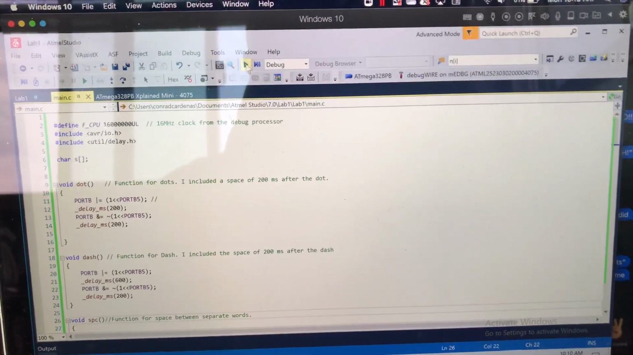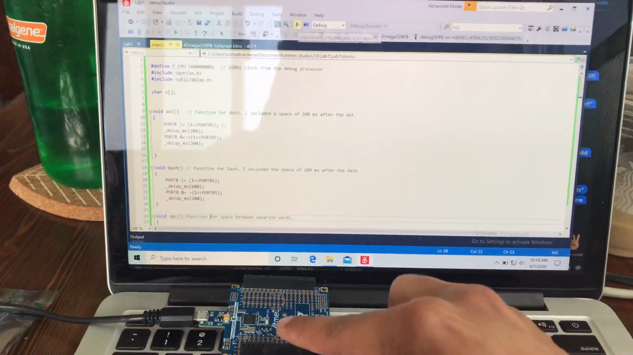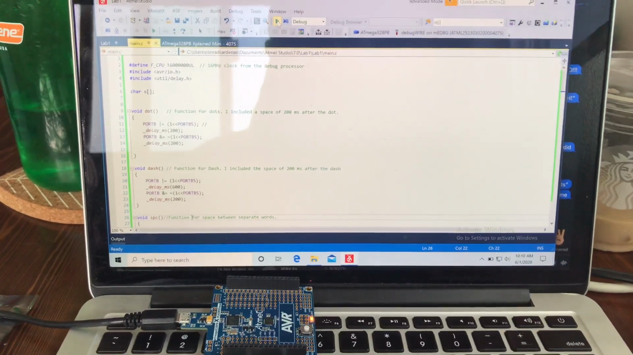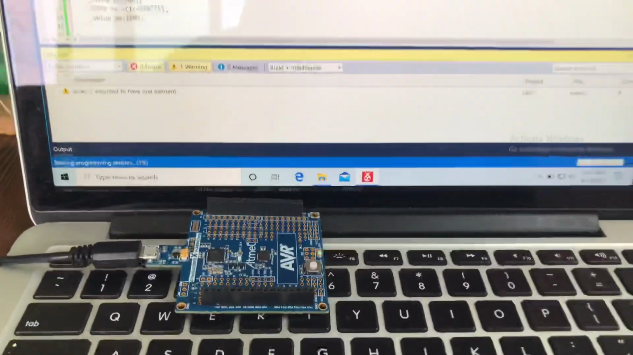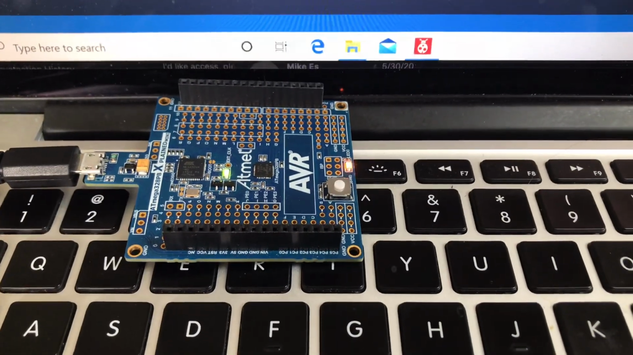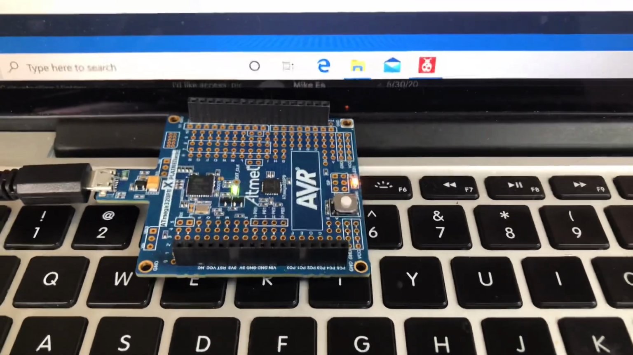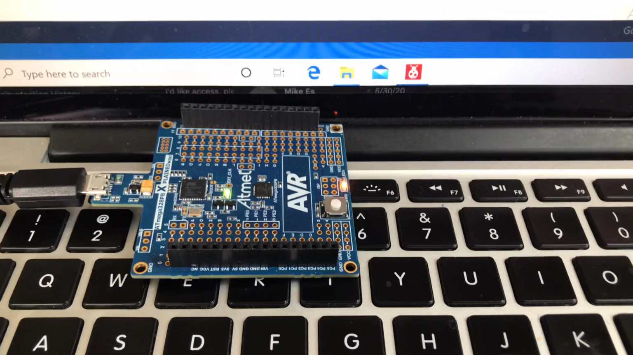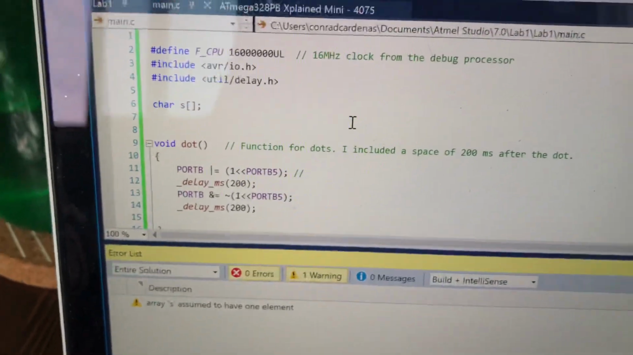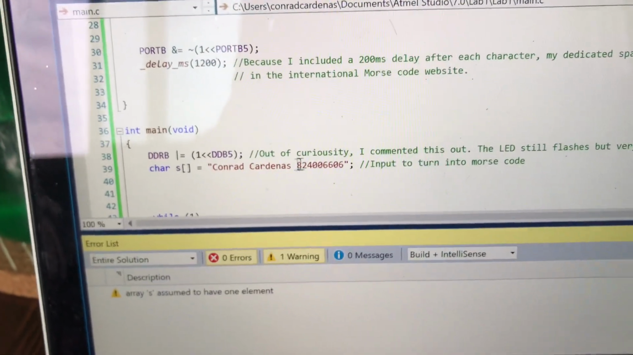Now, if I go over here to run, we'll see the green light over here turn on to show that it's loaded, and it'll start the Morse code as intended. There it is, and it's going away now. So the Morse, or the string that we're using, is my name with my red ID.